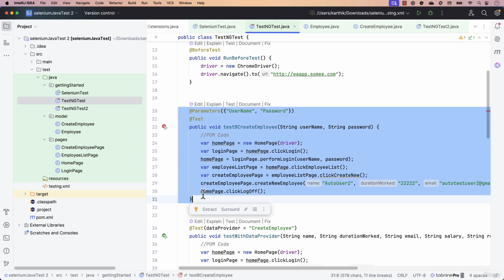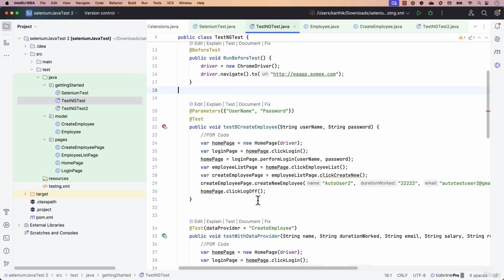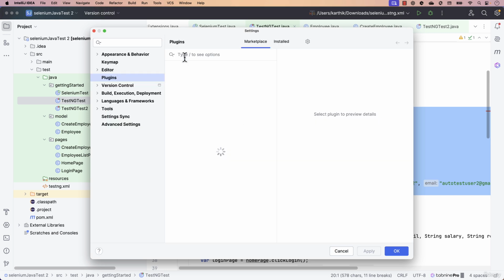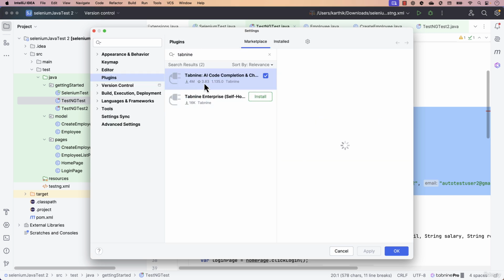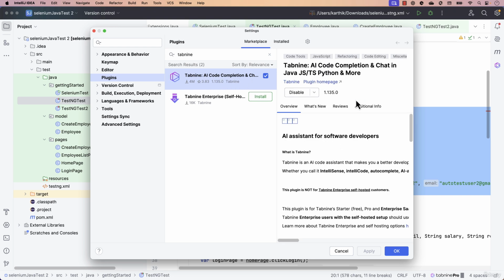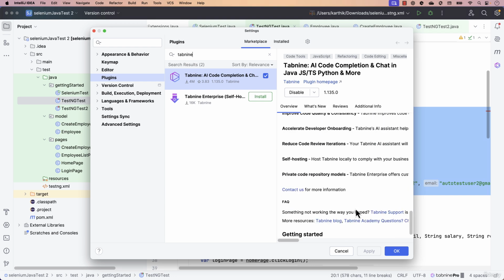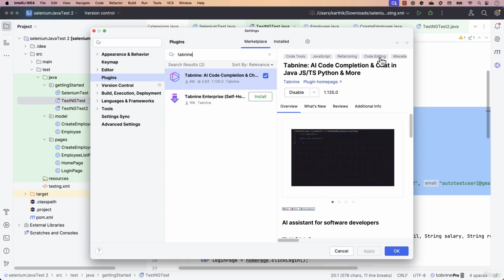You know what to do. You just copy this, paste it into a large language model like ChatGPT, and you get the answer from it. But that is not quite right. You can now do all of this by having a tool installed within this IntelliJ IDE, which is nothing but Tab9. If you go to the marketplace and search for Tab9, you'll notice that I have already installed this plugin within my IntelliJ IDE, and I get the whole power of this AI development tool in here.